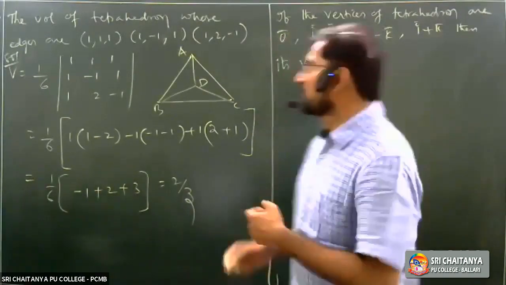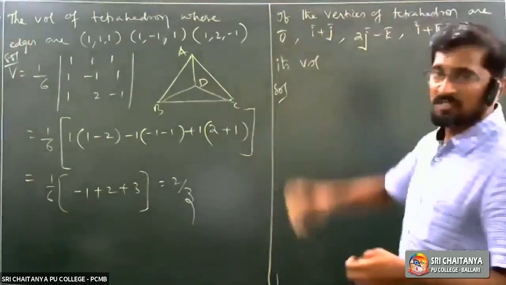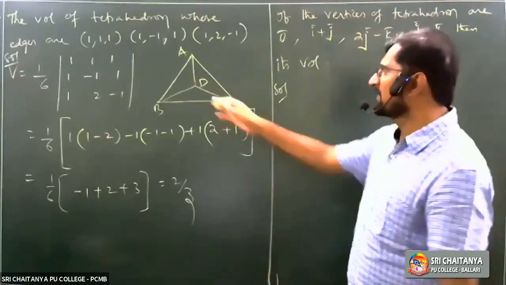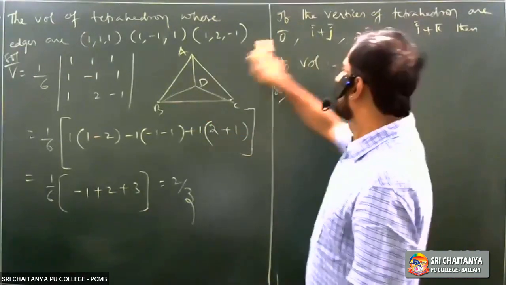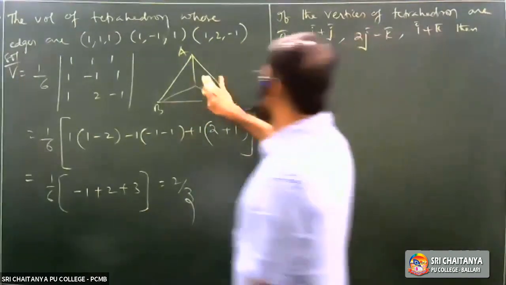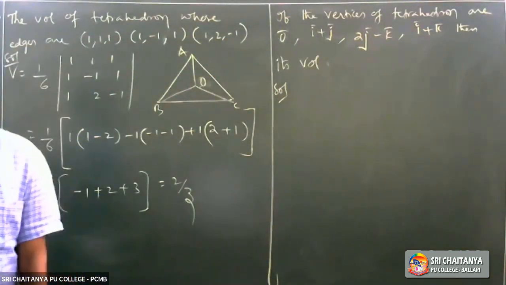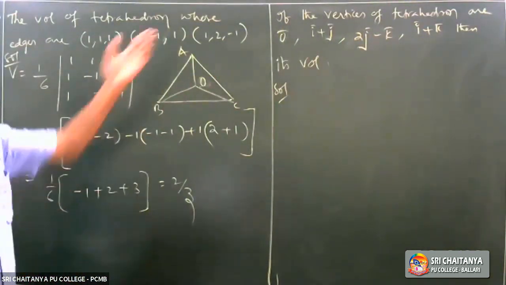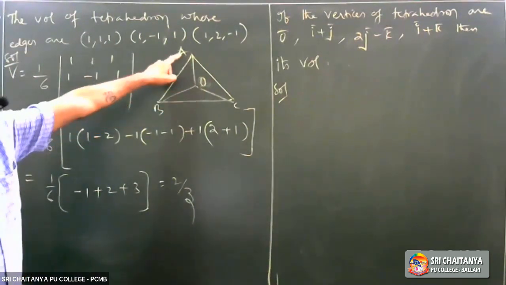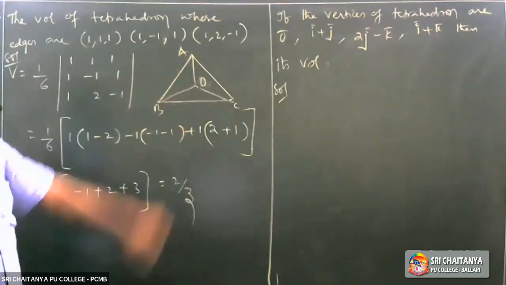That means you should consider them generally as OA. OA is nothing but 0, 0, 0. Okay, it is fixed. Let me consider this as O. Okay, this is O, A, B, C. One is the origin, right? 0, 0, 0. Origin O, and A is equal to 1, 1, 0.